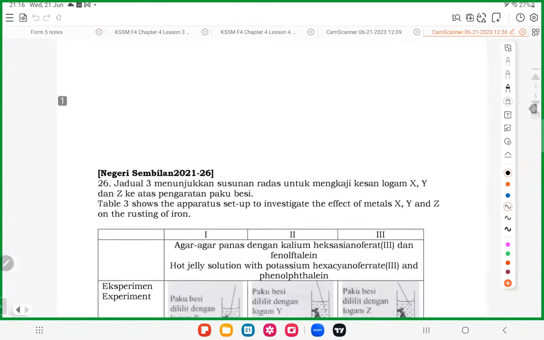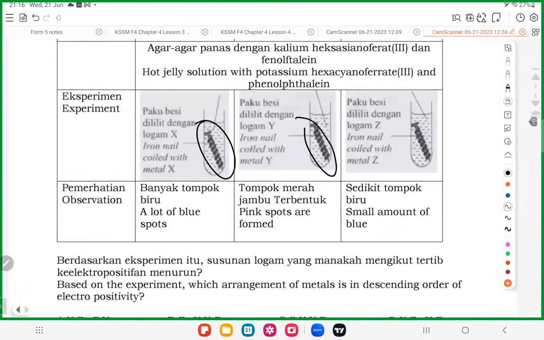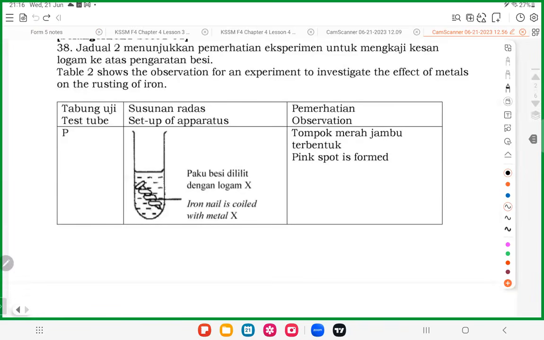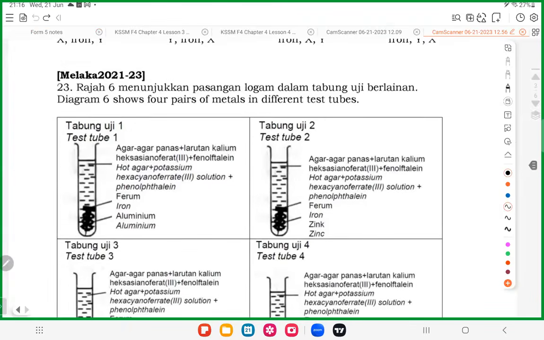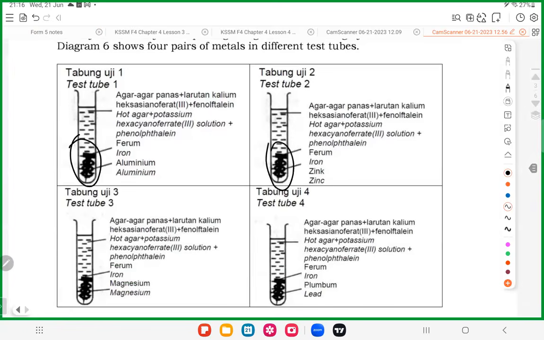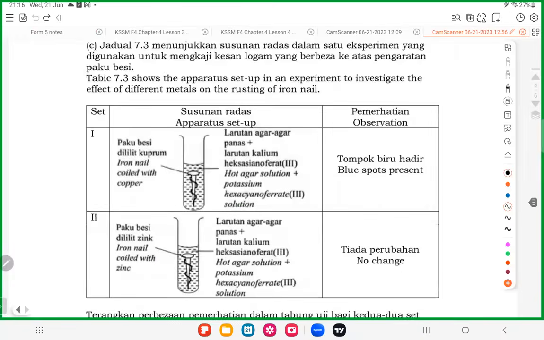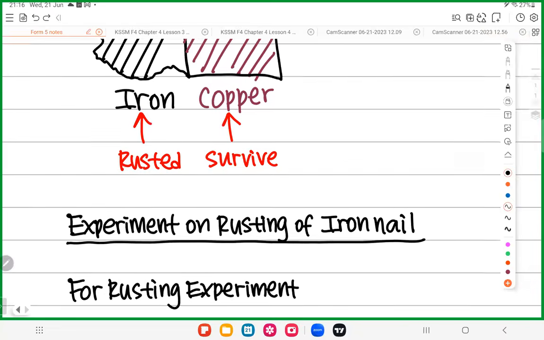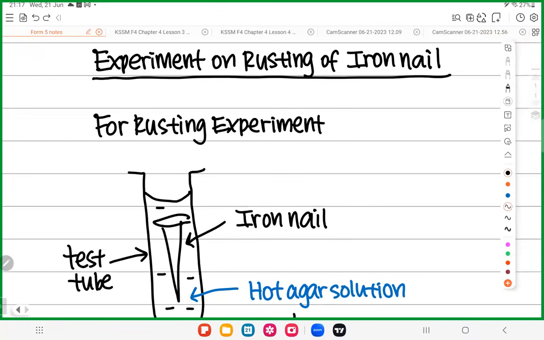Is it okay? Let me prove to you first. You see here? Iron nail. Most of the time, if they want to study rusting, they are using an iron nail. So for the iron nail, how to do the experiment?